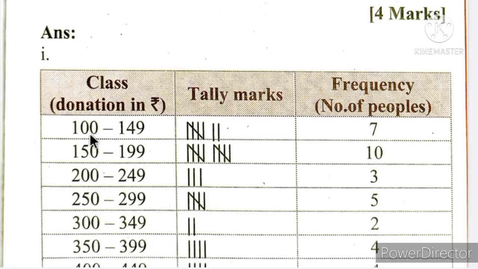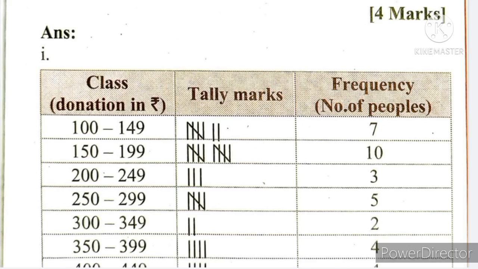Remember this. Then take the classes as told. 100 to 149, then 150 to 199, 200 to 249, 250 to 299, 300 to 349, 350 to 399, 400 to 449, 450 to 499, 500 to 549.